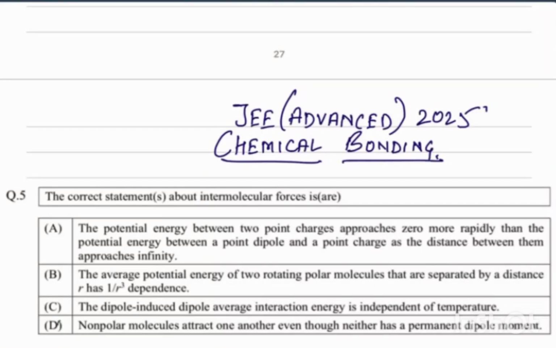So hello everyone, today we are going to discuss a question from JEE Advanced 2025 paper 2, which is from the chemical bonding topic. And in this question what has been asked is the correct statement about the intermolecular forces. The first statement is saying the potential energy between the 2 point charges approaches zero more rapidly than the potential energy between a point dipole and the point charge as the distance between them approaches infinite.